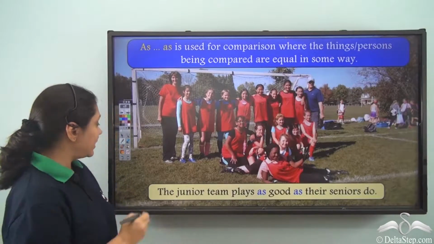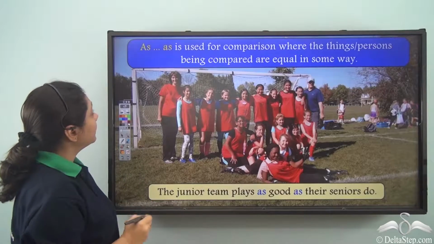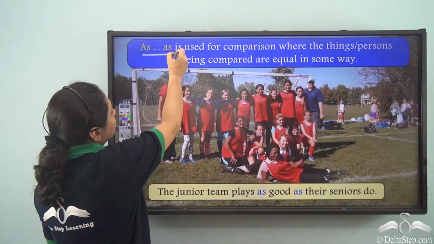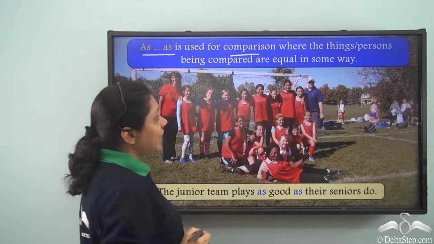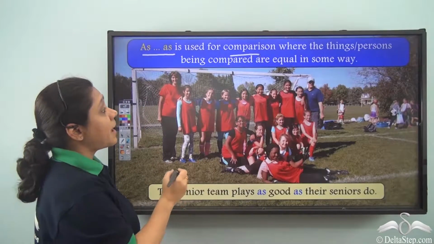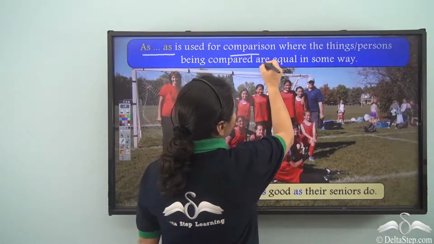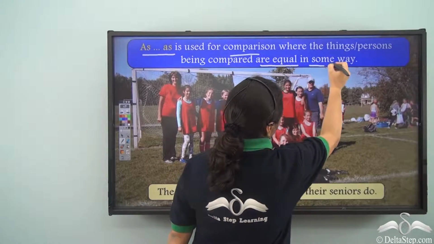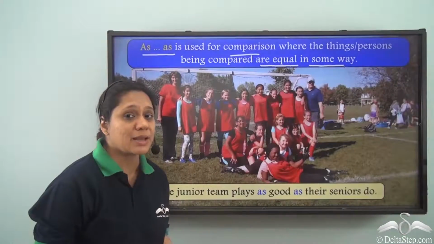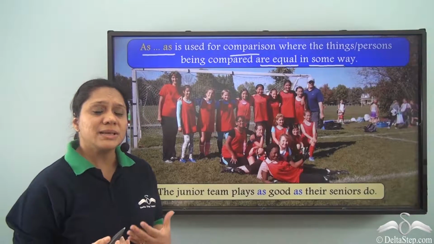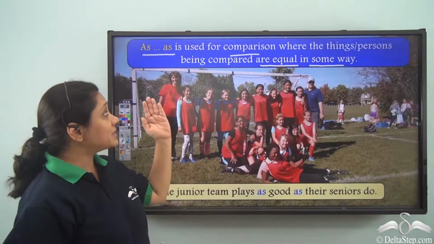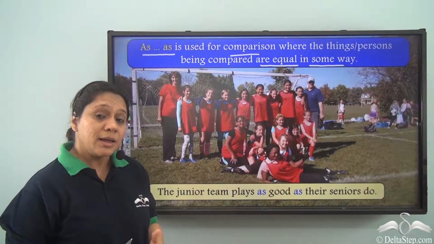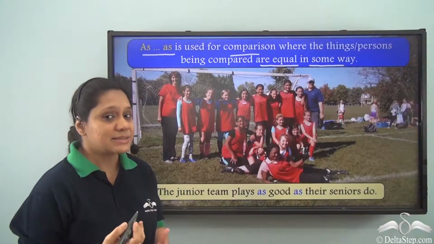So, what are we seeing? We are seeing that as is used for comparison where the things or persons being compared are equal in some way. So, than was helping us compare when there was slight difference in the things or in the people. But as is used when they are equal in some way.